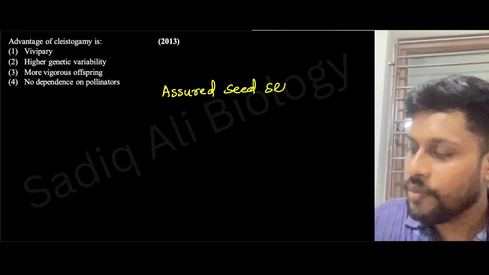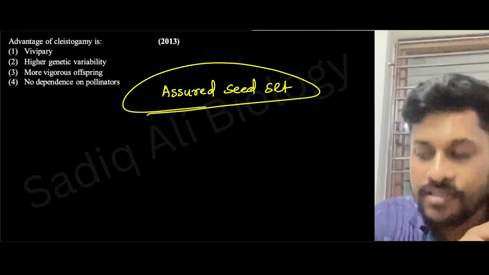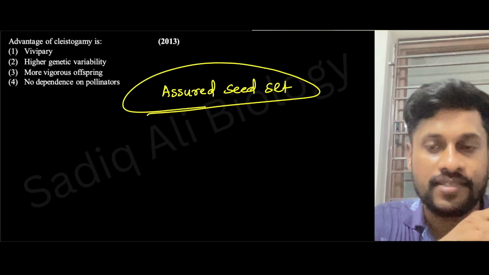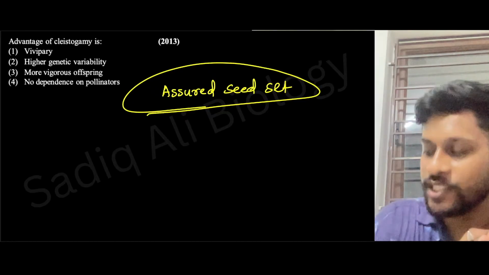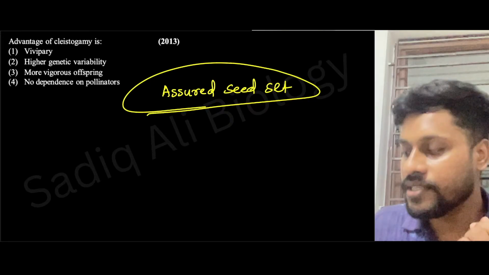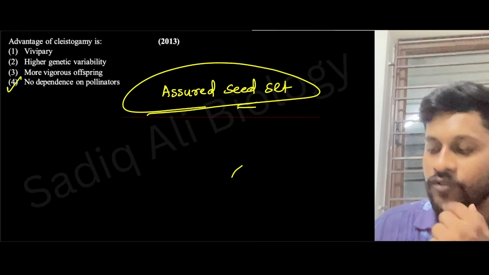Seed will definitely form, 100% seed formation. Why? Because since it is always closed, there is no need of pollinators. They are not dependent on pollinators. That's why there will surely be fertilization and 100% seed set. So the answer will be option 4.